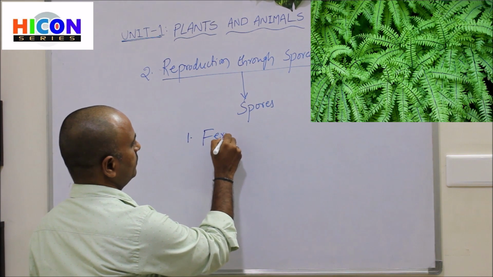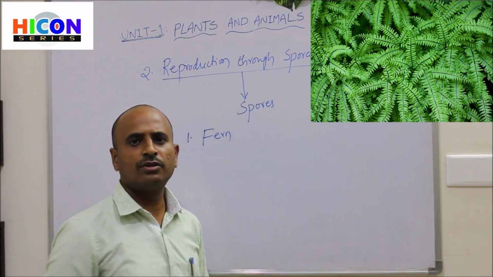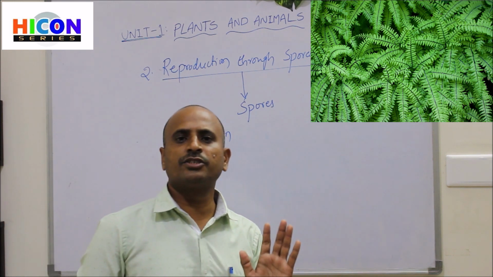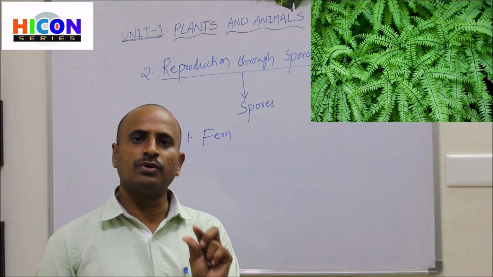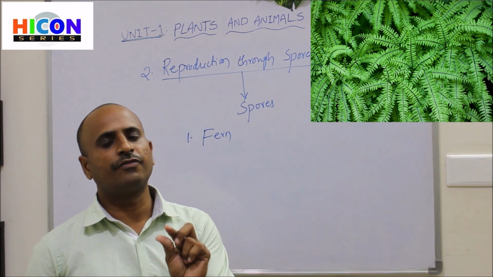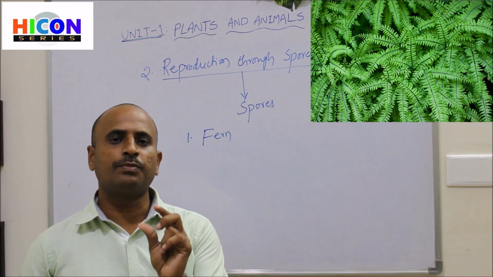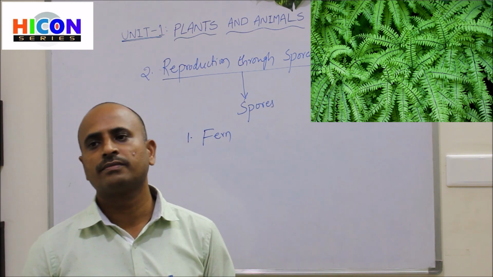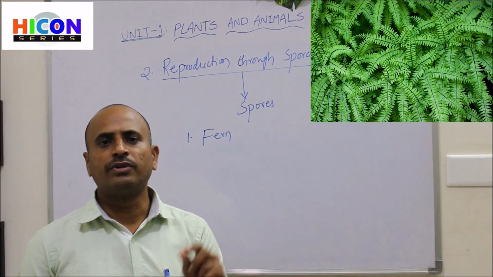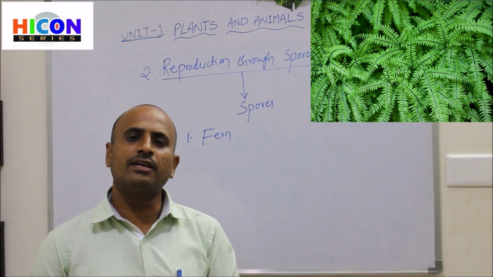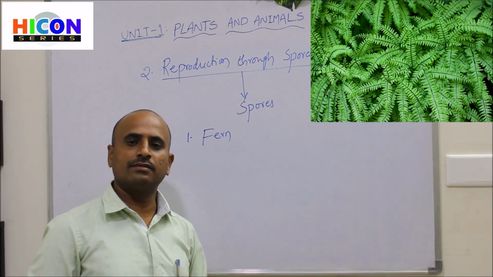fern. So fern is a plant, and look at the picture. The picture is showing a fern plant, and you are observing some spores on the leaves of the fern plant. Those brown colored circular spots are nothing but spores. If we detach the leaves and plant the spores in the soil, then we will get a new fern plant.